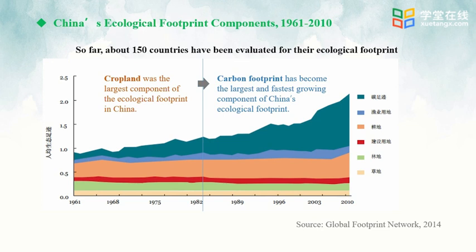Why has this happened? Because production requires massive energy supply. For example, the thermal power stations built for power would emit a lot of carbon dioxide. Other production and living activities also require a lot of electricity. Along with rapid carbon footprint growth during this period, there was a massive increase in energy consumption in China. That's the situation of China's ecological footprint.